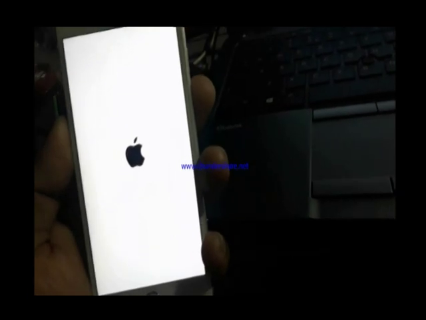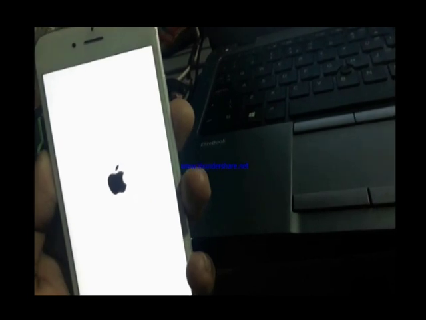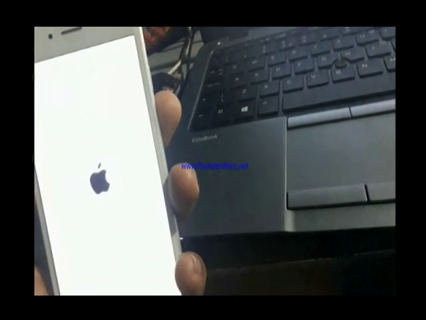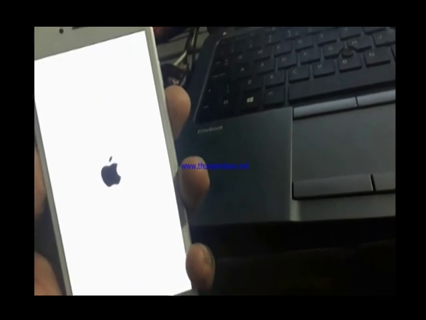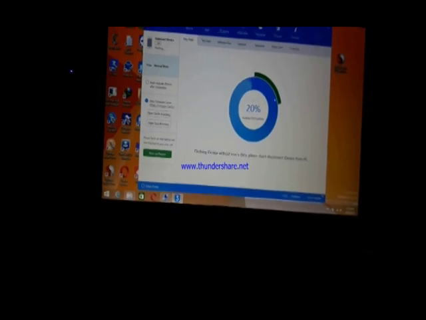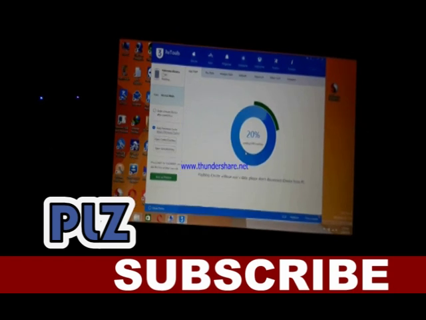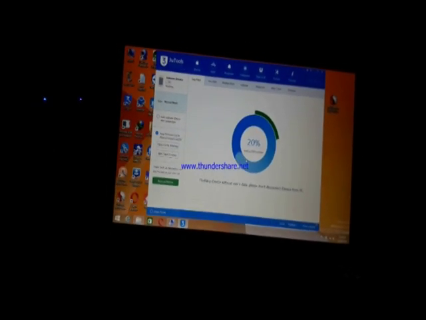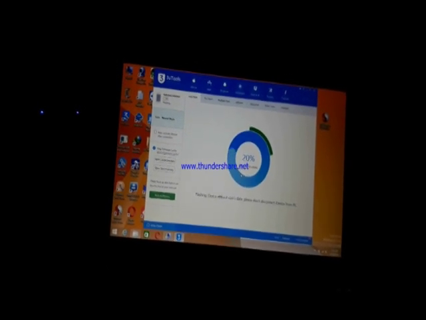So wait some time. You can do any other flash process the same way. Just connect your PC or laptop to the internet, Wi-Fi, broadband, etc., and then click Easy Flash. Here you can see 4 or 5 firmware versions. Then for the firmware you downloaded, click import and select the firmware.